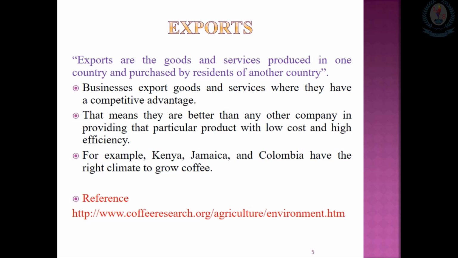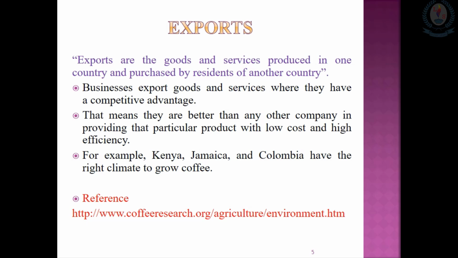So competitive advantage means, in comparison to other countries, if a country can produce goods or services in a quality manner at lower cost, that is called competitive advantage. So countries mostly select such items to produce with a surplus and then export to the entire world. The other thing is, they are better than the companies at providing that product with low cost and high efficiency.